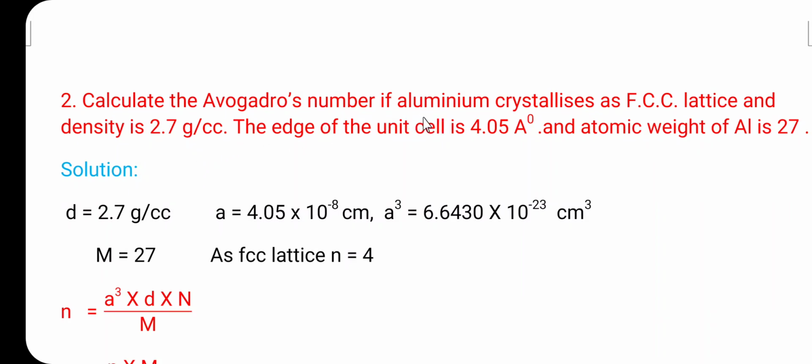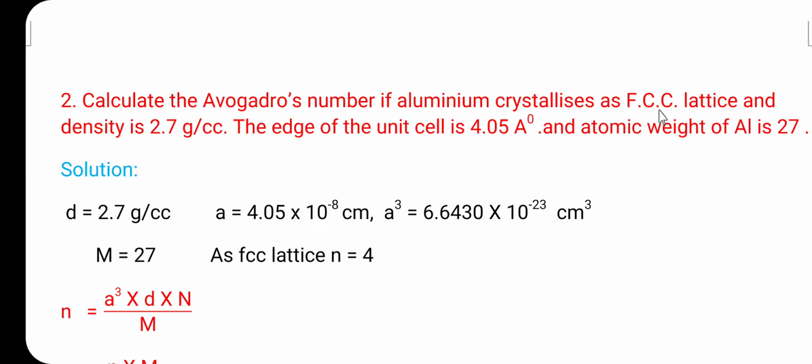Calculate the Avogadro number if aluminum crystallizes in an FCC lattice and the density is 2.7 gram per cc. The edge of the unit cell is 4.05 angstrom and the atomic weight of aluminum is 27. Here the given data: density is 2.7 gram per cc, and the length of the unit cell, a, is 4.05 × 10^-8 centimeter. That is why a³, the volume of the cube, is 6.6430 × 10^-23 cubic centimeter. Then m, the molecular weight, is 27.